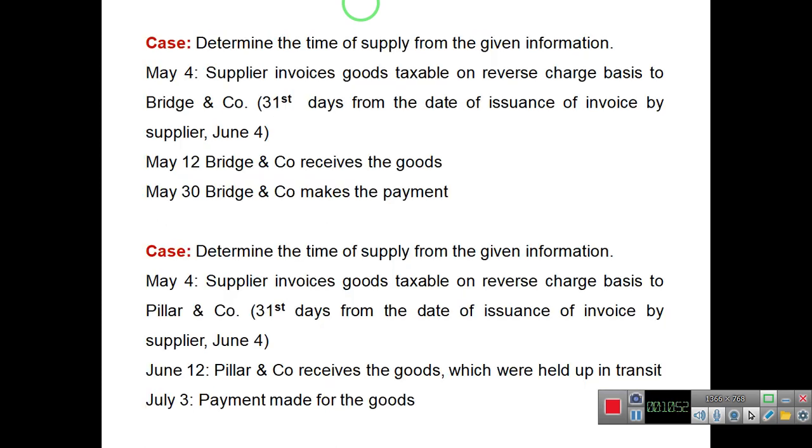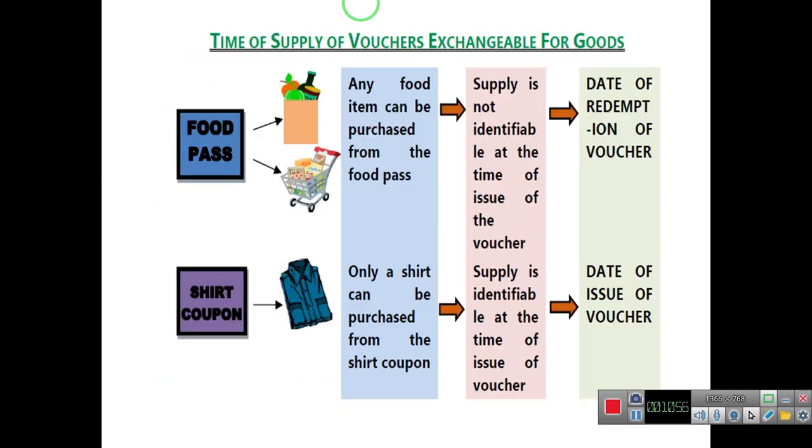Now the next case is for your practice. In case of time of supply of vouchers exchangeable for goods, in case the vouchers are, for example, of food pass where supply is not identifiable at the time of issue of voucher, in that case the date of redemption of voucher will be the time of supply.